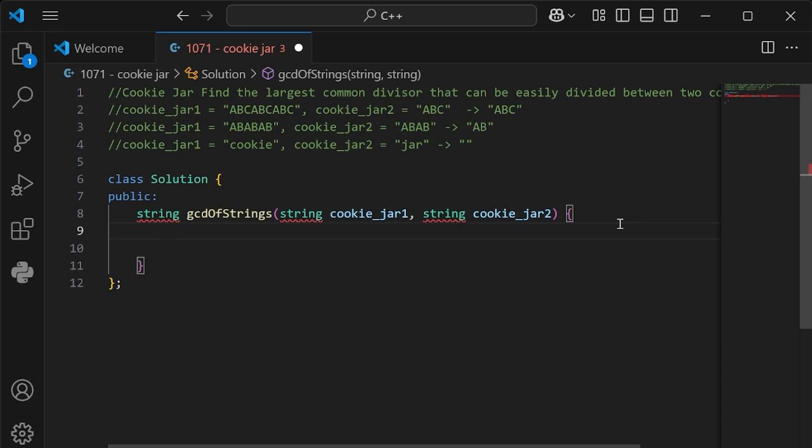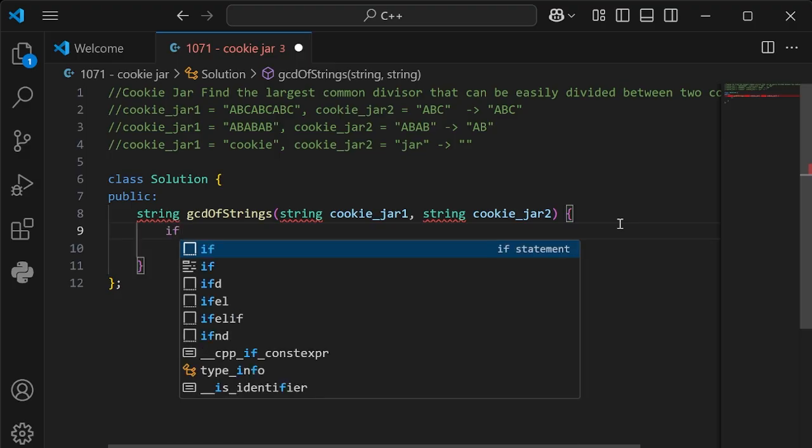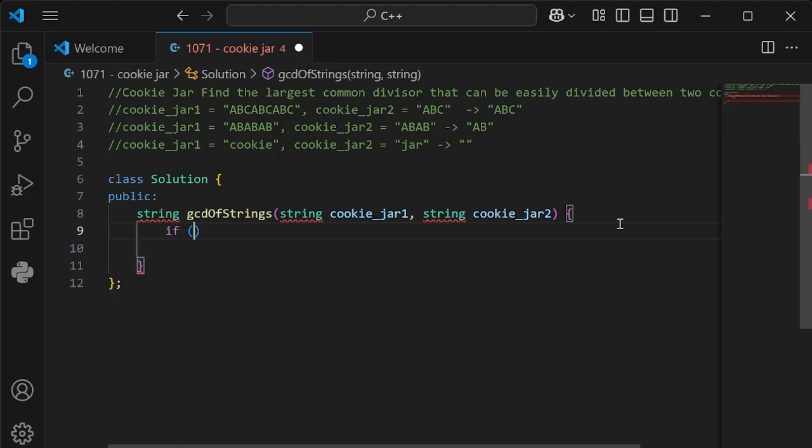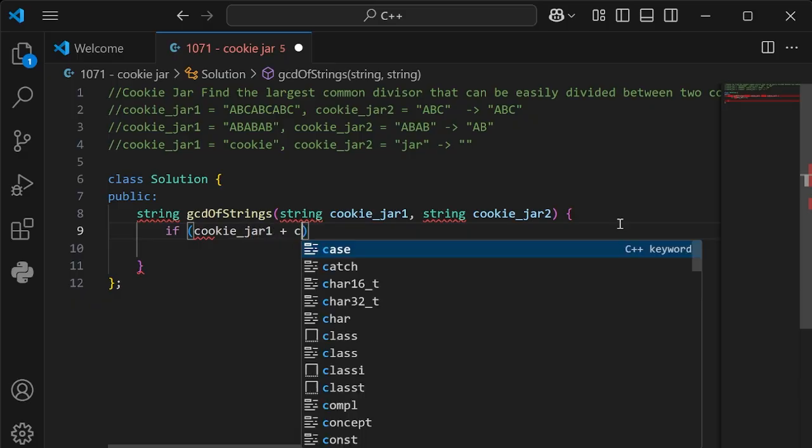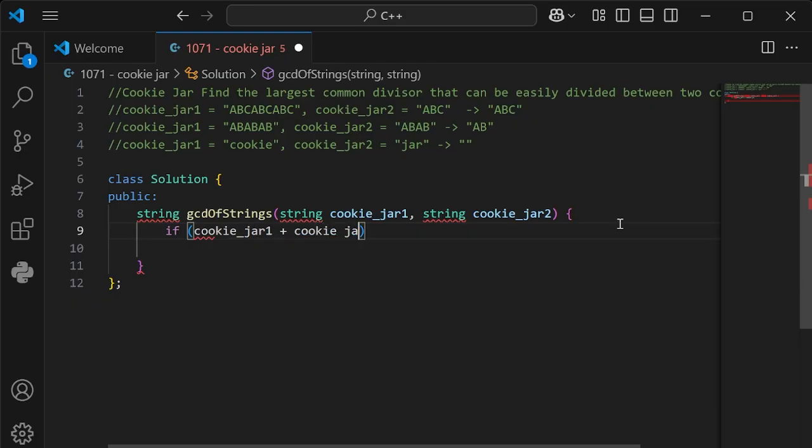But if it's not equal, it creates an error. So we're going to put basically the same thing: cookie jar 1 plus cookie jar 2. If you're not in order, you're going to stop. But if you are in order, you'll keep going.